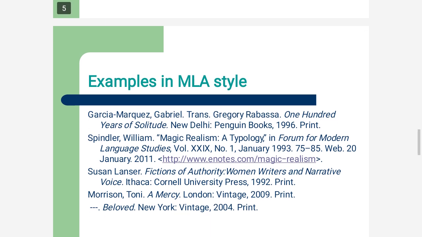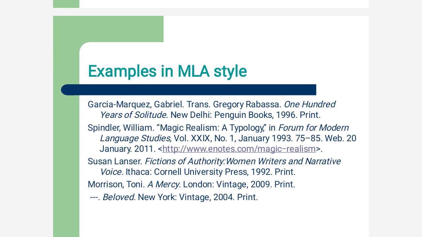In MLA style, suppose there is a book named 100 Years of Solitude, which was written by Gabriel Garcia Marquez. So in MLA style, we have to mention the surname first, Garcia Marquez, then put a comma, then the name Gabriel and full stop. Remember that every comma and full stop has its significance. We cannot modify it, so we have to be very strict while writing the work citation part or the bibliography part. So Gabriel Garcia Marquez's 100 Years of Solitude was written in Spanish language, and it was translated by Gregory Rabasa